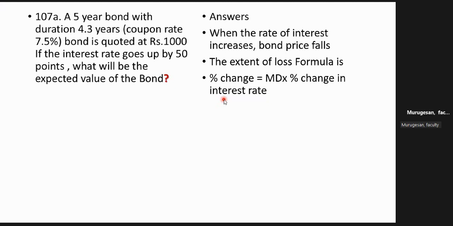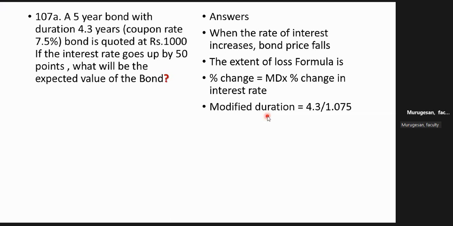Now you understood. So the percentage change is what you have to find out. How to find it? MD is the formula. How to find MD? MD = D divided by (1 + R). So first you have to find D, then MD. This will help you. This is your question in treasury. They will ask how to find D. I think there is a flow chart. I think sir will have explained. Okay, so if it's a coupon bond, 3-year, 5-year cash flows, discounted value.